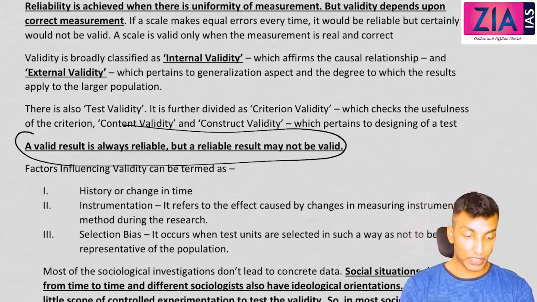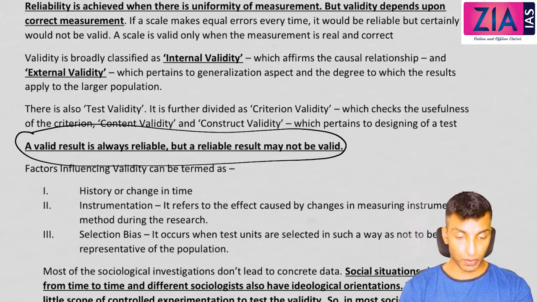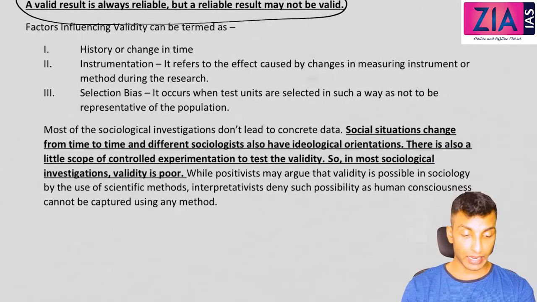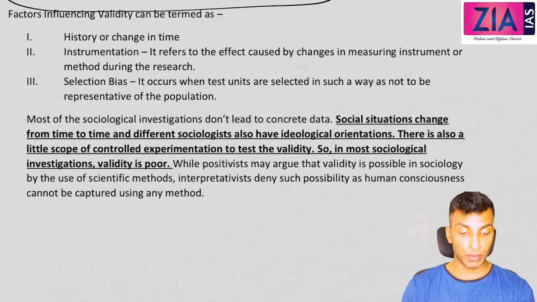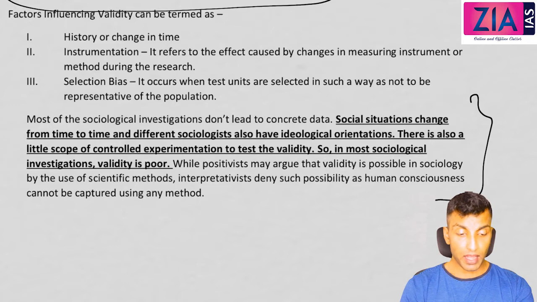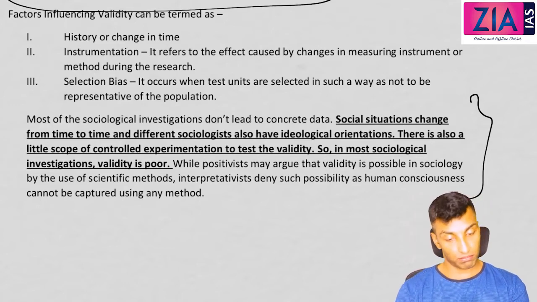So validity depends on the correctness of the measurement. So here, this is what a valid result is always reliable, but a reliable result may not be valid all the time. Now, from sociology point of view, social institutions change from time to time, and different sociologists have different